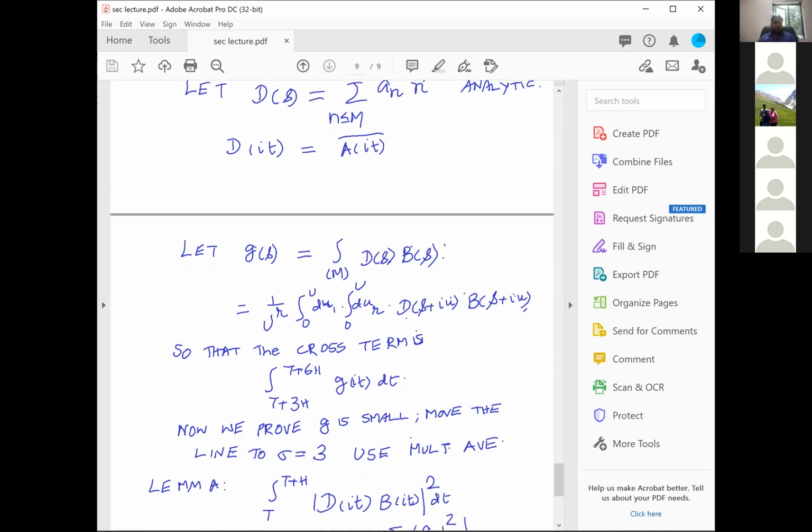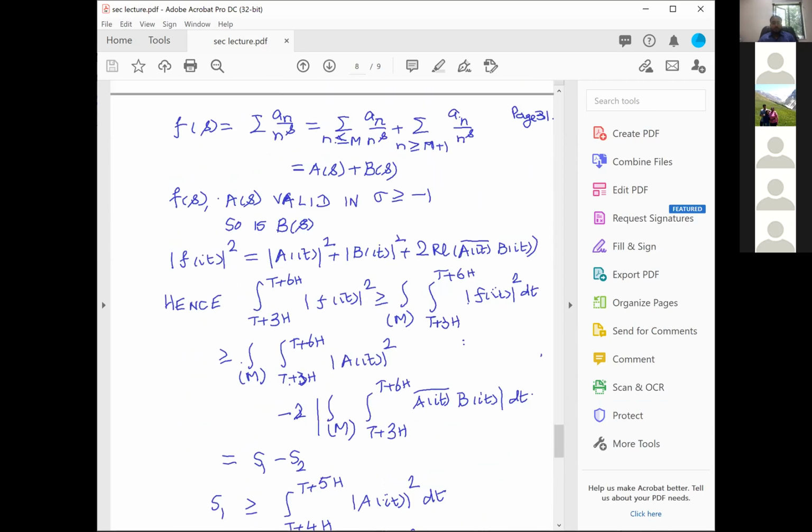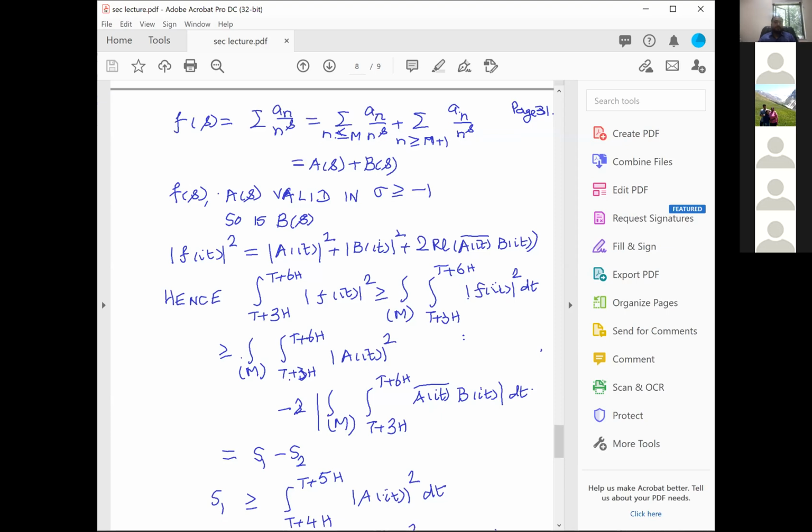And I will now close this lecture by proving this particular lemma, that d of s, b of s, and the L2 norm at it is rather small. Okay, d is no problem at all, but remember b is defined as f minus a. That's the only information which we have. I cannot write bs as the sum of an by n power s. I have to write bs as fs minus as.